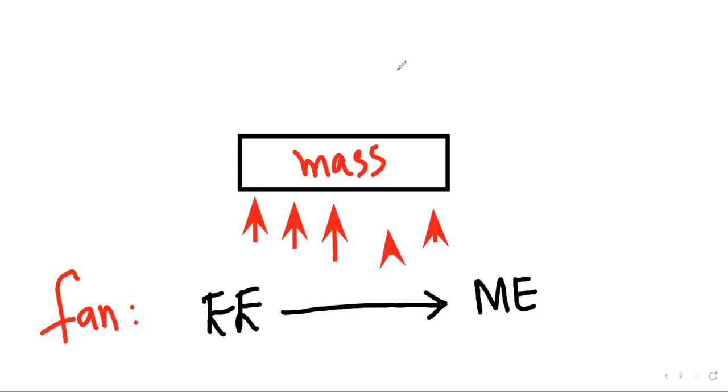Similarly, in case of a bulb, electrical energy is converted into light energy. In case of a heater, like you can see, electrical energy is converted into heat energy. So one form of energy is converted into other forms of energy.